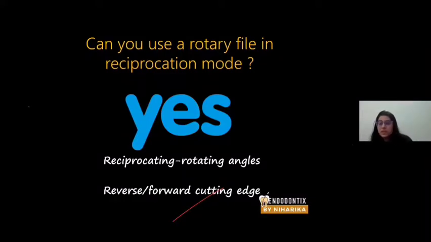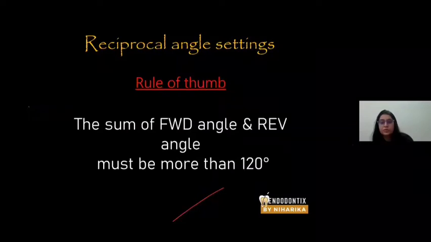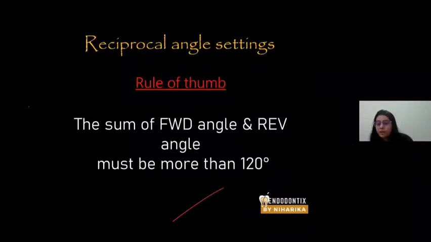You should understand the science behind it, and then you can use the file at a definite counterclockwise and a clockwise angle of motion. But when you're going to apply this science, always remember that the sum of forward clockwise angle and counterclockwise angle should be more than 120. Like 150 plus 30, 90 plus 120, or 90 plus 30. It should always be more than 120.